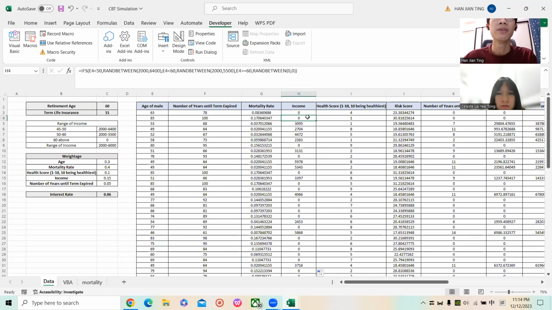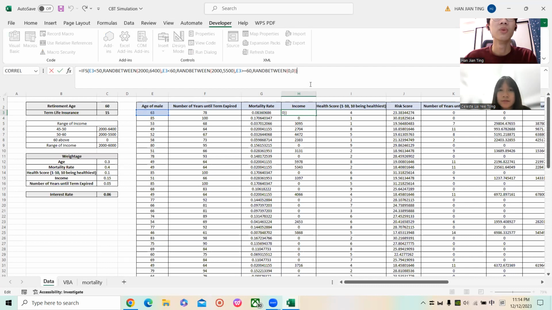So after that, for the income in these table codings, when the person's age is less than 50, their income will be put in from 2,000 until 6,400. And between 50 to 60, the income will be 2,000 to 5,500.